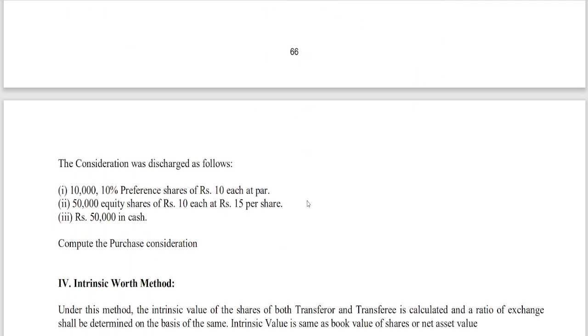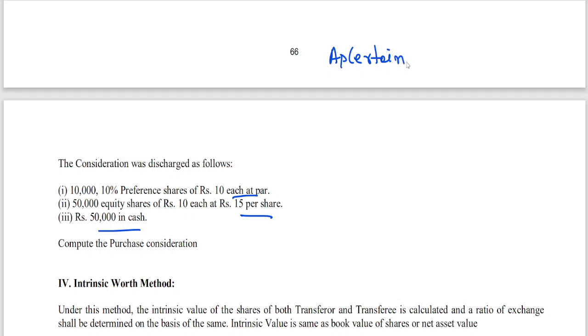Then it says the consideration was discharged by 10,000 10% preference shares of 10 rupees each, 50,000 equity shares of 10 rupees each at 15 rupees per share, and 50,000 in cash. So the value of equity shares issued, the value of preference shares issued, and the cash are given. So here itself I can do it. This is the net payment method.